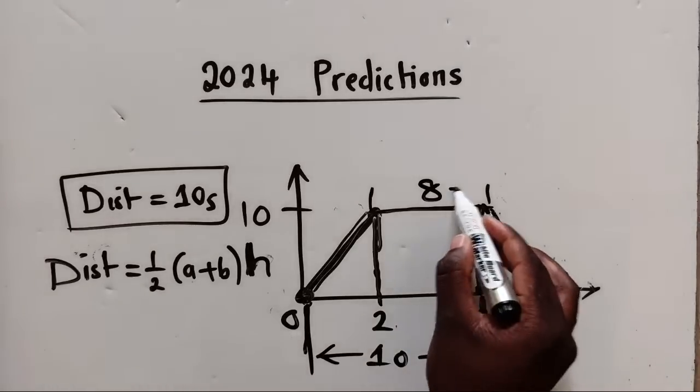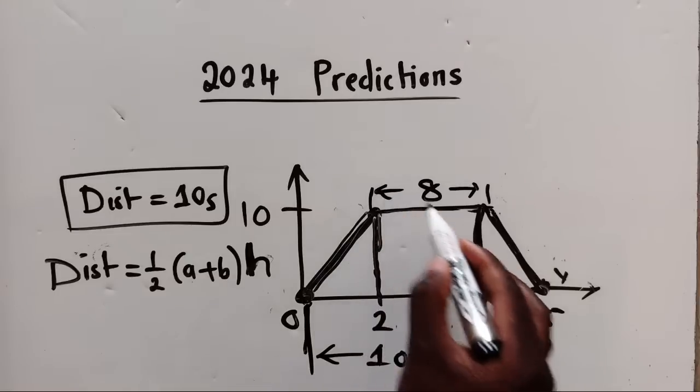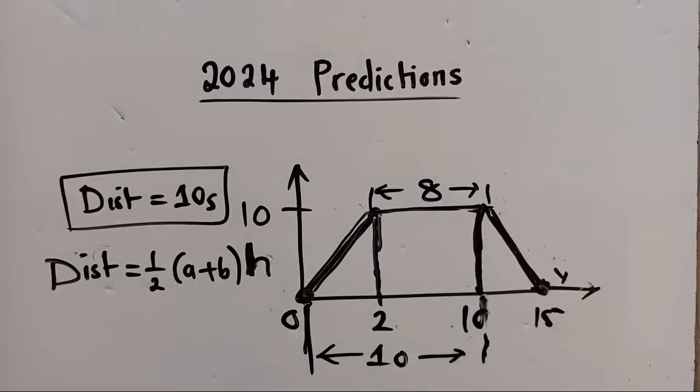Here to here, it's 8. Are you okay with the way I found these two numbers, 10 and 8? Are you comfortable with the way we found 10 and 8?